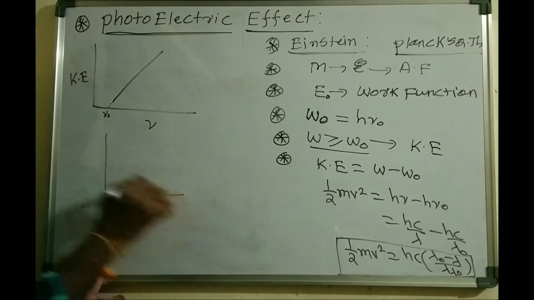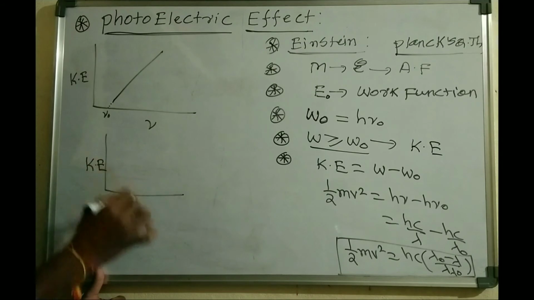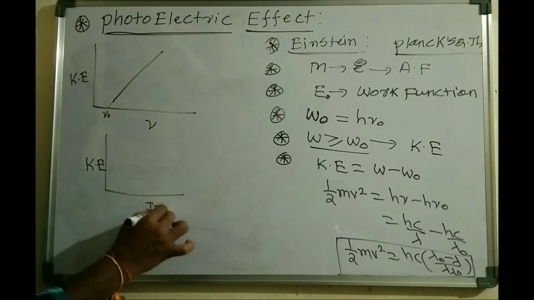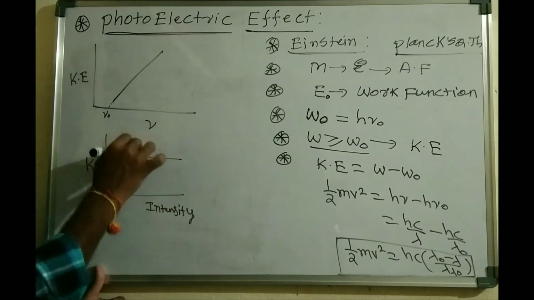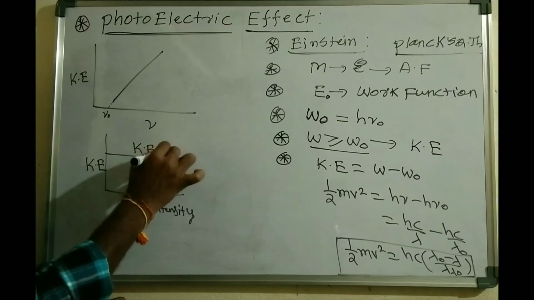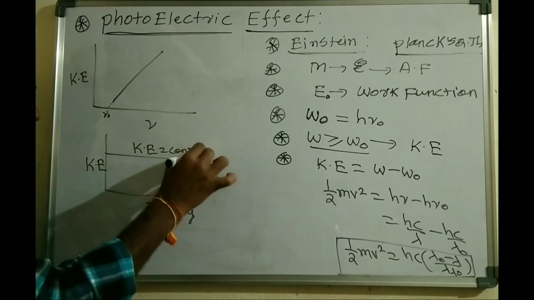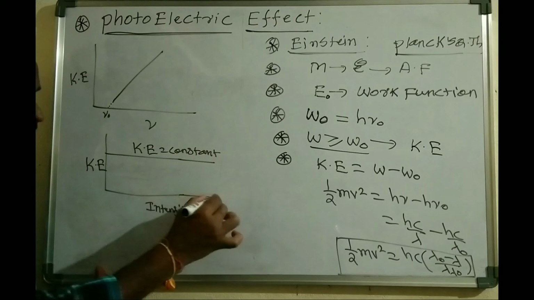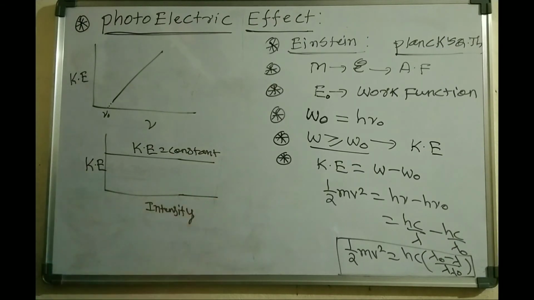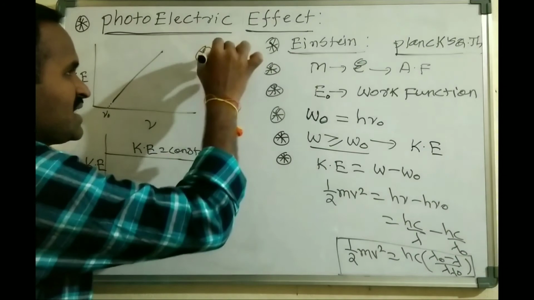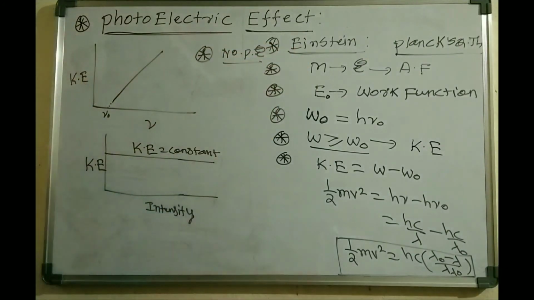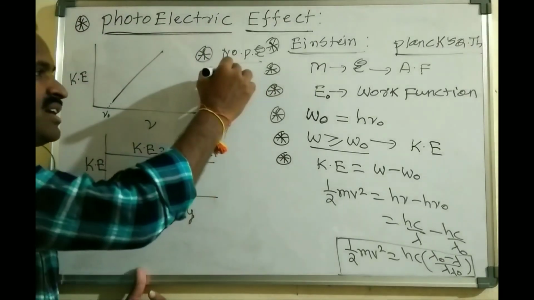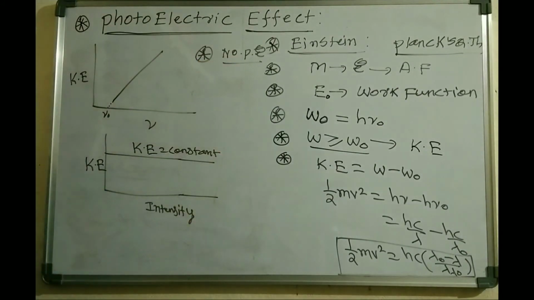And if you plot a graph between kinetic energy and intensity, you will get a straight line where kinetic energy is equal to a constant. You will get a straight line parallel to the intensity axis. The number of photoelectrons ejected is directly proportional to, or directly depends upon, the intensity of the light, the brightness of the light, and it is independent of its frequency.